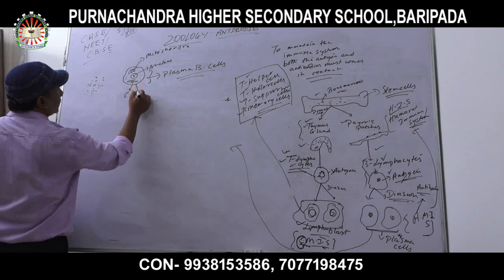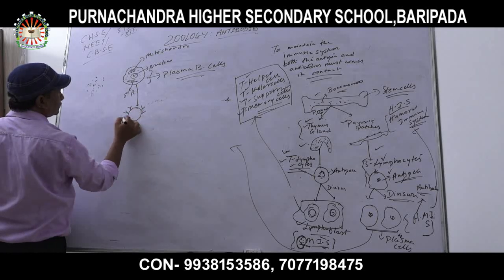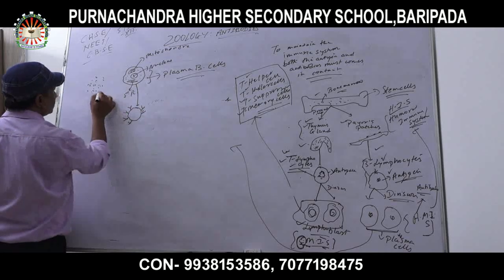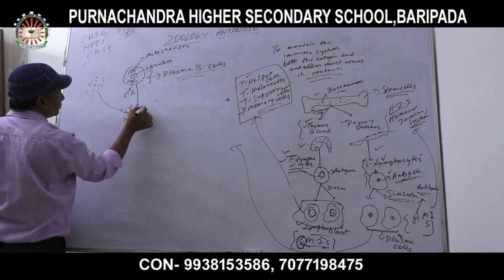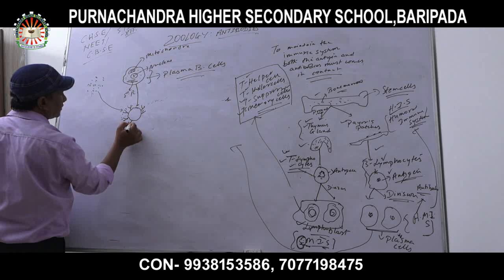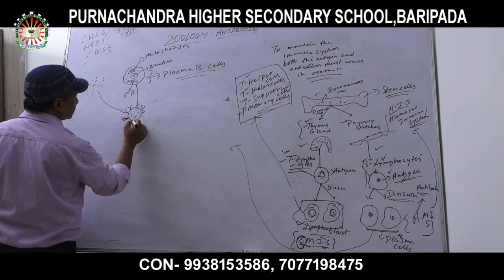Now plasma B cells, when this comes, the antigen is coming to the surface of an antibody. This is the reaction site of what? Antibody. This is the reaction site of antibodies, which is associated on the surface of plasma B cells.